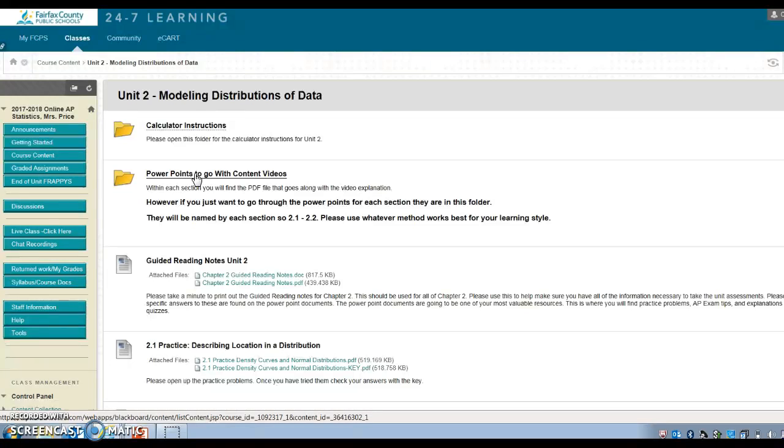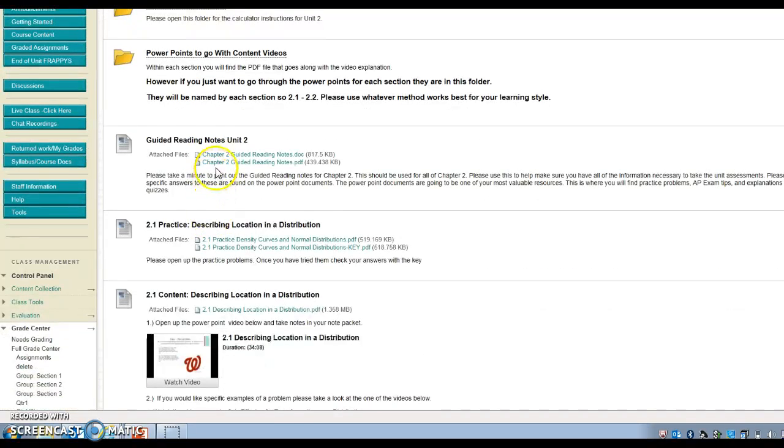I understand that some of them are long, so you don't necessarily need to watch the entire PowerPoint with me explaining it. But if there's one particular section that you're not sure of, go ahead and click on that, and it will give you some additional explanations. Guided reading notes: if you print this out, this is basically like your note packet for the entire chapter. You could print that out and answer the questions as you're going through the unit. You'll also notice that I have a bunch of practice questions that often model what the homework looks like.